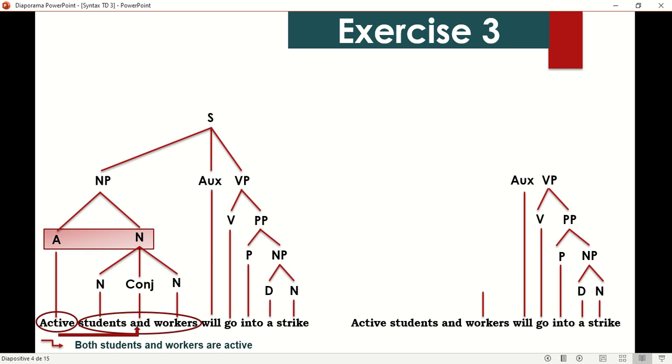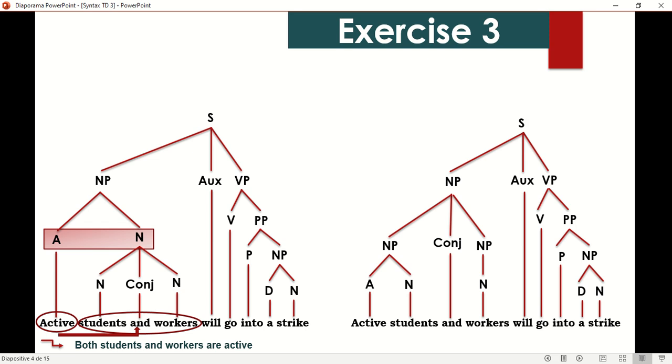Now in this case, workers are not active. So NP, then a conjunction, then the students are active together, NP, NP conjoined with NP gives us the NP, and here we have our sentence. The meaning here, only students are active, workers are not. So as you can see, active here modifies only students.